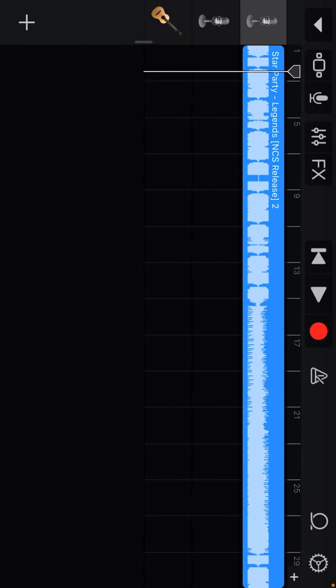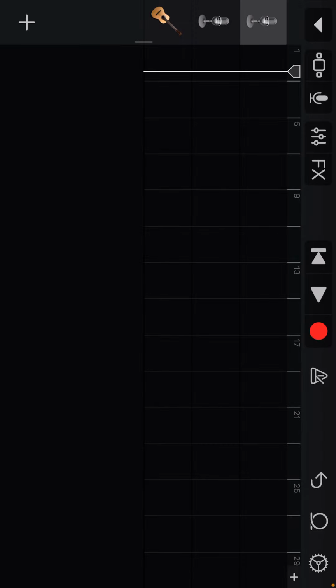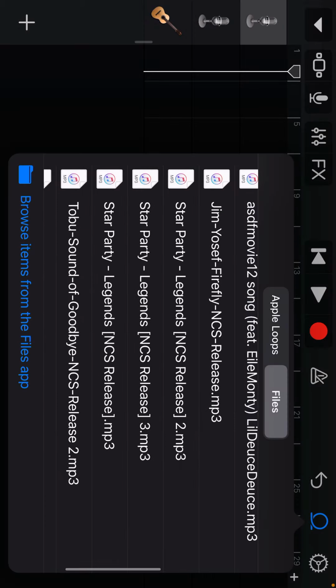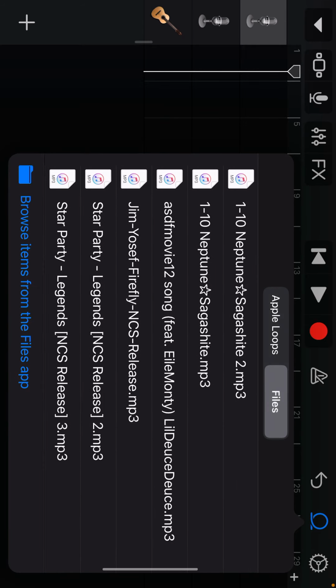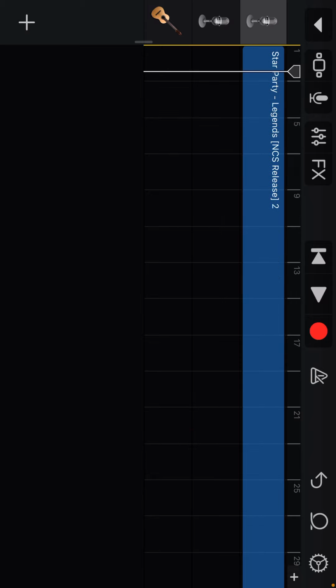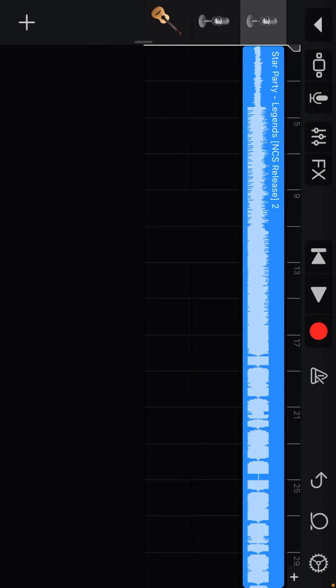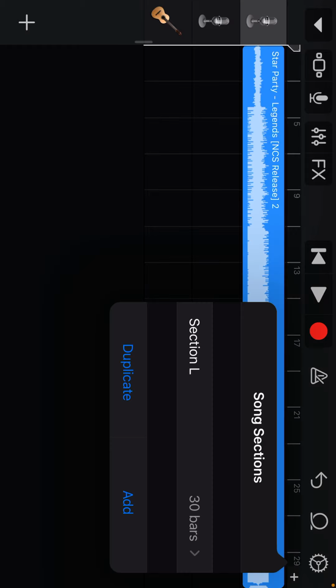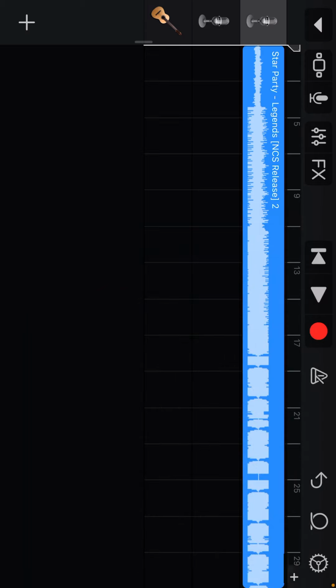I'm just going to go like this, because if this is on blue, just make it gray, because it makes a weird ticking sound. So I'm going to drag this here. And also you want to make it 30, because that's how long a ringtone goes for. So I'm just going to play the sound.